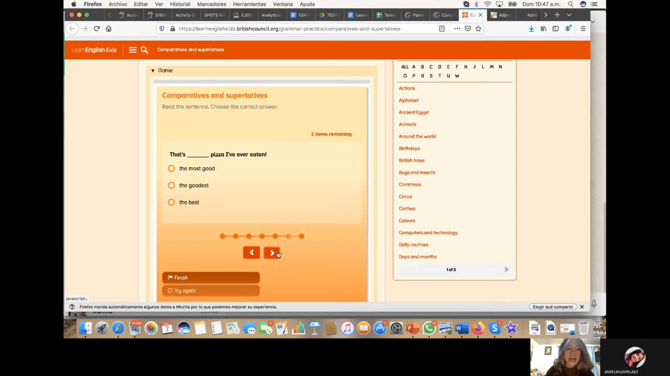That's the best pizza I've ever eaten. So remember, we have the most good, we have the goodest, and we have the best. I'll give you a little advice: good is irregular, so we cannot say the most good, because this one is not the right answer. For the superlative of good, remember you always have to memorize this. It's going to be the best.